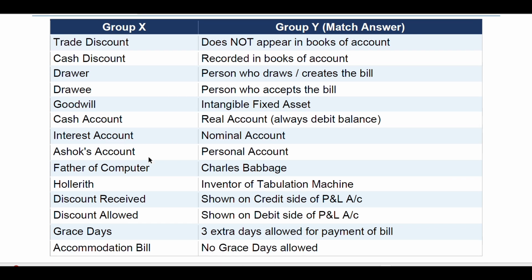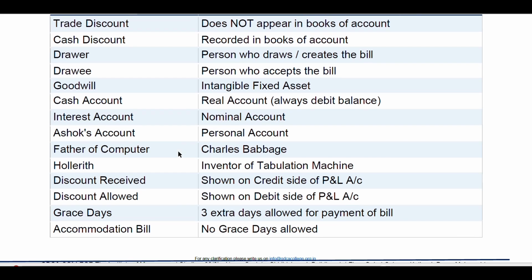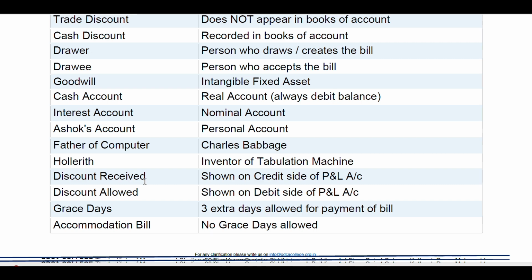Interest account, nominal account. Ashok's account, personal account. Father of computer, Charles Babbage. Hollerith, inventor of tabulation machine. Discount received is shown on the credit side of the profit and loss account. Discount allowed is shown on the debit side of the profit and loss account. Grace days, 3 extra days allowed for payment of a bill. Accommodation bill, no grace days allowed.